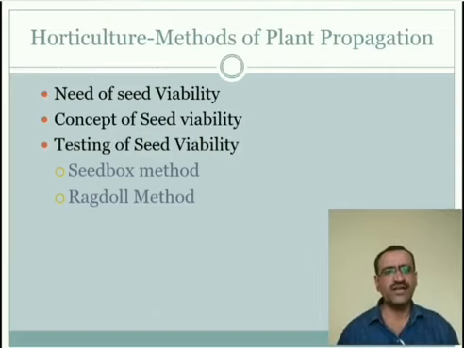Then take a stick and roll that cloth. Moisten the cloth and place it in a warm and moist place. After that, unroll the cloth about 5 days later and determine the germination percentage again. So again, if out of that specific number of seeds, 80 to 90% of the seeds germinate, the seeds are good for growing. Okay, in this way, these are the two methods with the help of which we can test the seed viability.